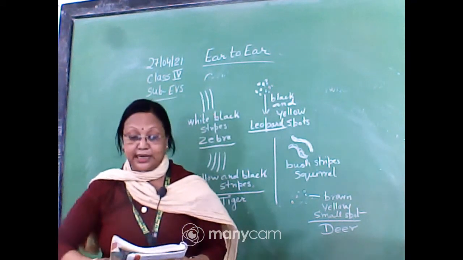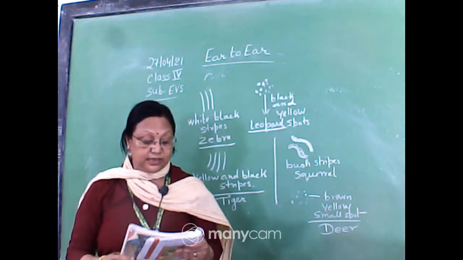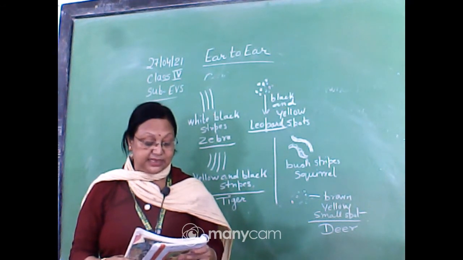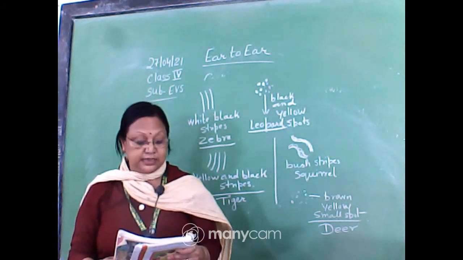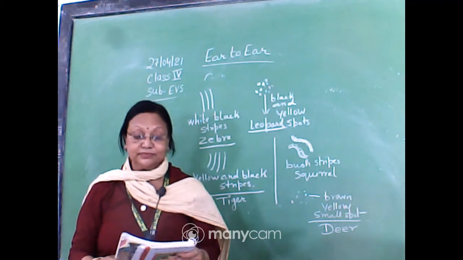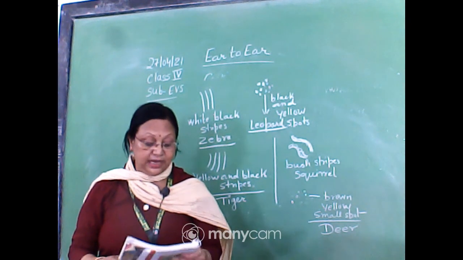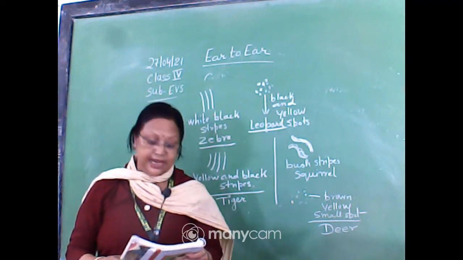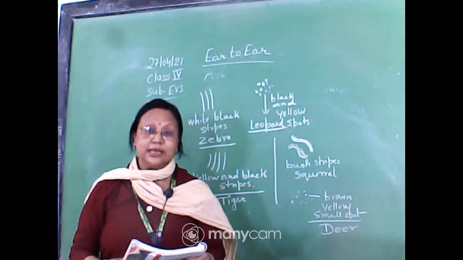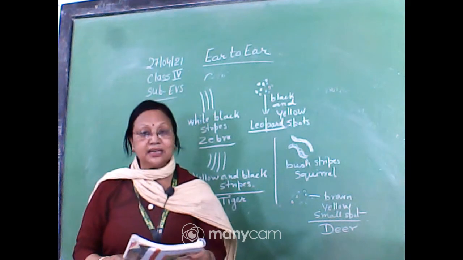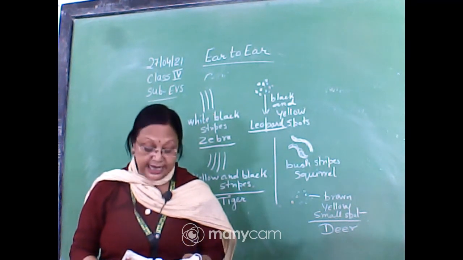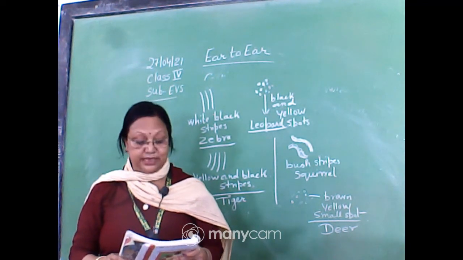Okay. So the next one is fox, and here ears can be seen. Are ears seen on a fox? Yes. So it will come in the first. Then frog, ears cannot be seen. Mouse, ears can be seen. Hen, ears cannot be seen. Then elephant can be seen.